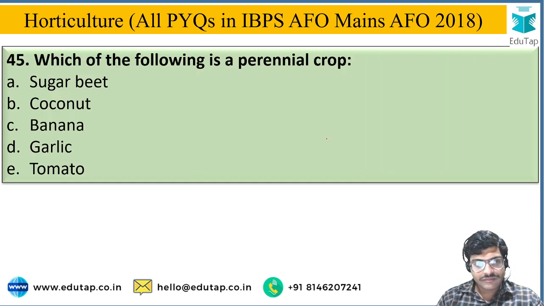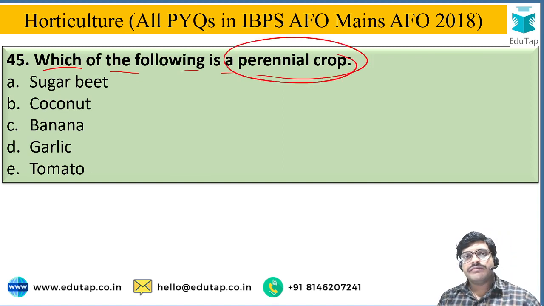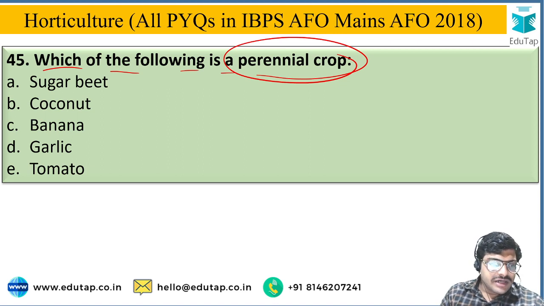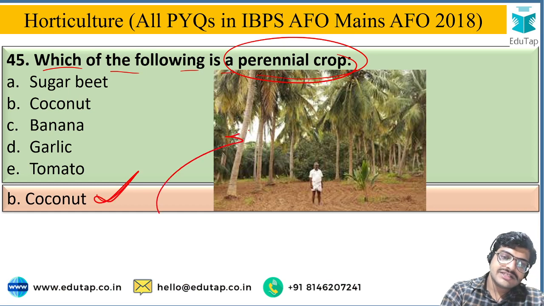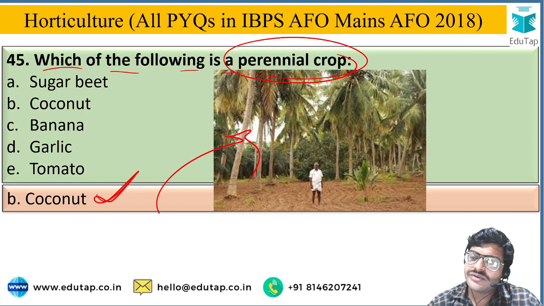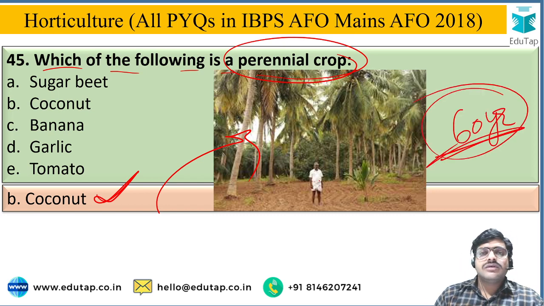Okay, next, which of the following is a perennial crop? From the given options, you have to identify which one is the perennial crop. There are annual crops, biennial crops, and perennial crops. The options are sugar beet, coconut, banana, garlic, tomato. The correct answer is coconut. Coconut is a perennial crop. Earlier, in the very first question, I told you that 60 years is the economic life of coconut. So, as it lives more than 2 years, it is a perennial crop.